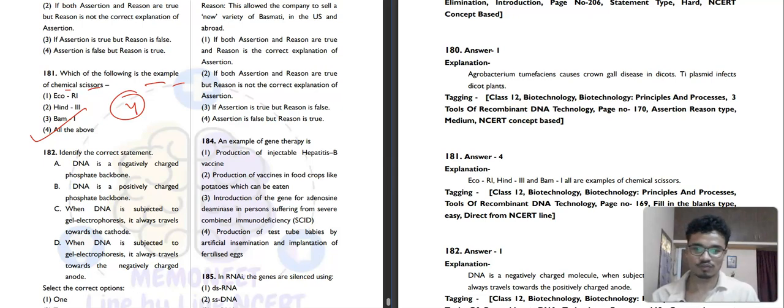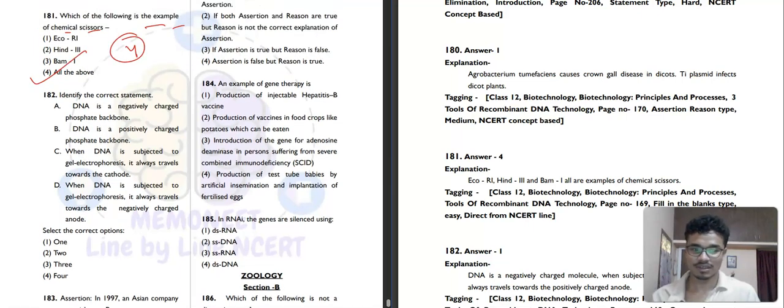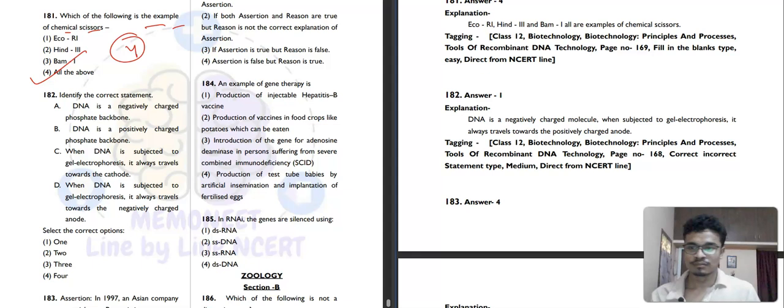Then 182. Select the correct option. It is saying that DNA has a negatively charged phosphate backbone. So DNA is a negatively charged molecule. When subjected to gel electrophoresis, it always travels towards the positively charged anode. Let's see how to identify the correct statement. How many statements here are correct? Only one, this is the only correct statement. The first option will be our correct answer.